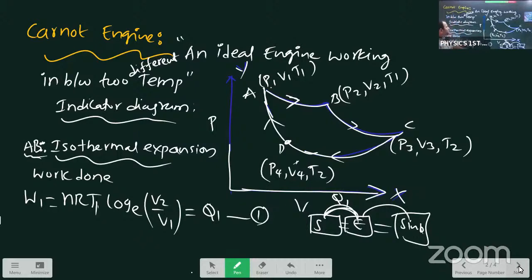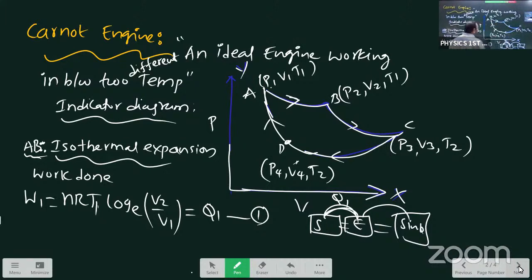Carnot engine statement: a reversible heat engine, otherwise an ideal engine. An ideal engine working between two different temperatures. That is the Carnot engine. For this Carnot engine, what is the expression for efficiency? Eta equals question mark.